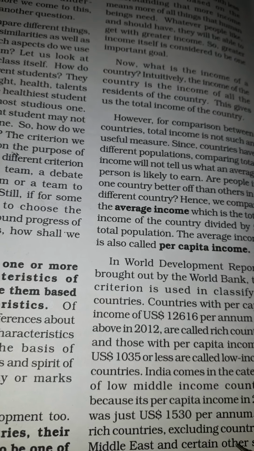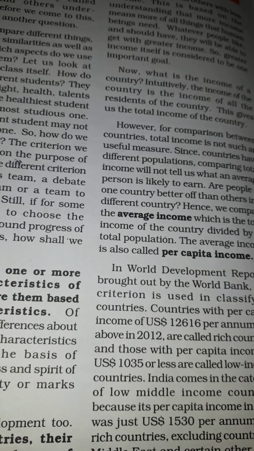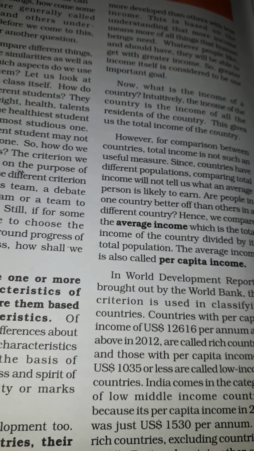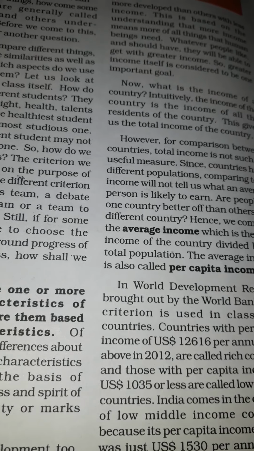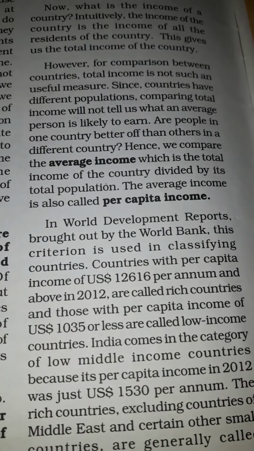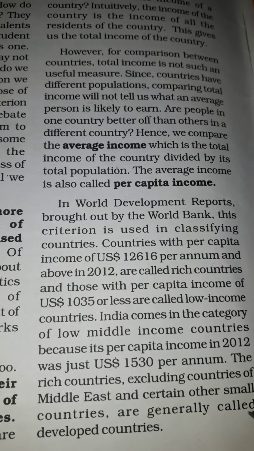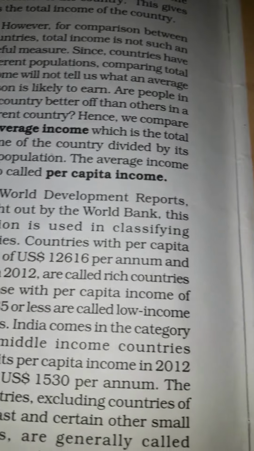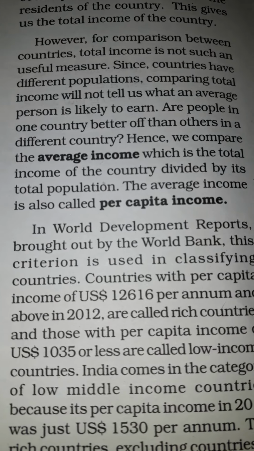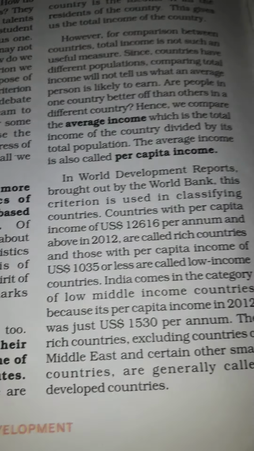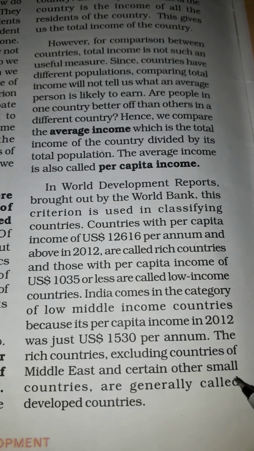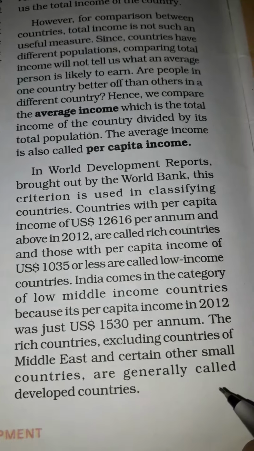The rich countries, excluding countries of the Middle East and certain other small countries, are generally called developed countries. But here we exclude the Middle East countries, because of so many other reasons. There is inequality, and in other parameters they lag behind. Now, average income and what are its limitations?